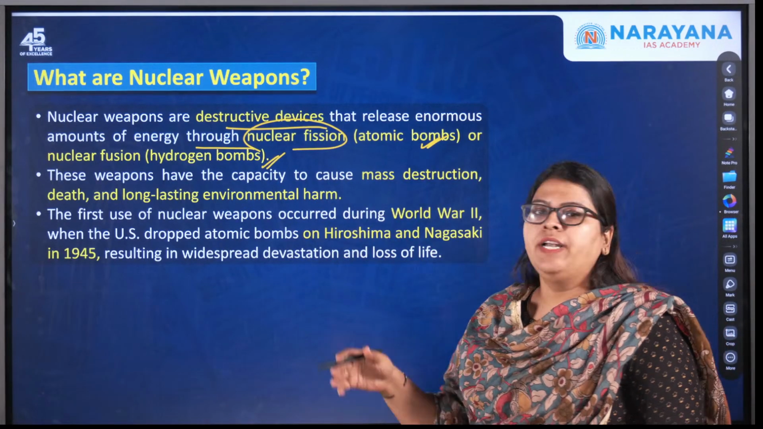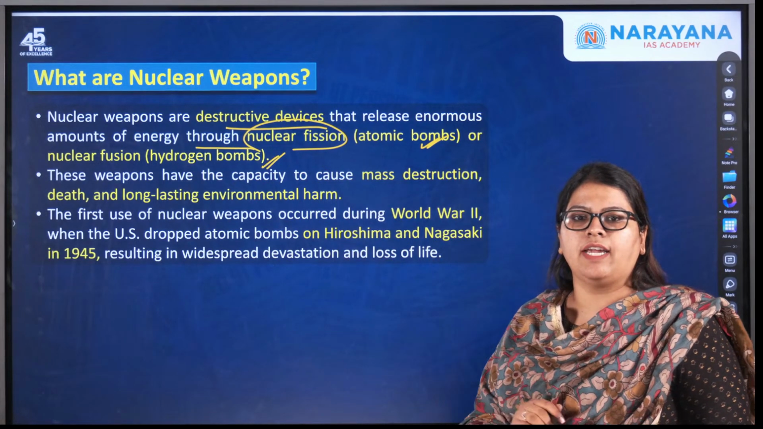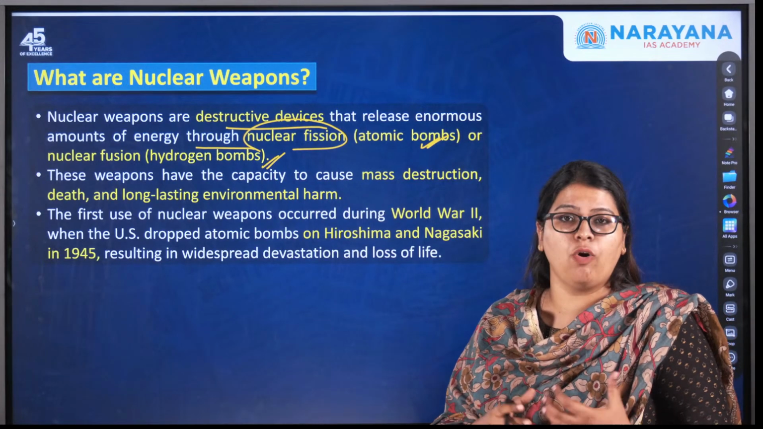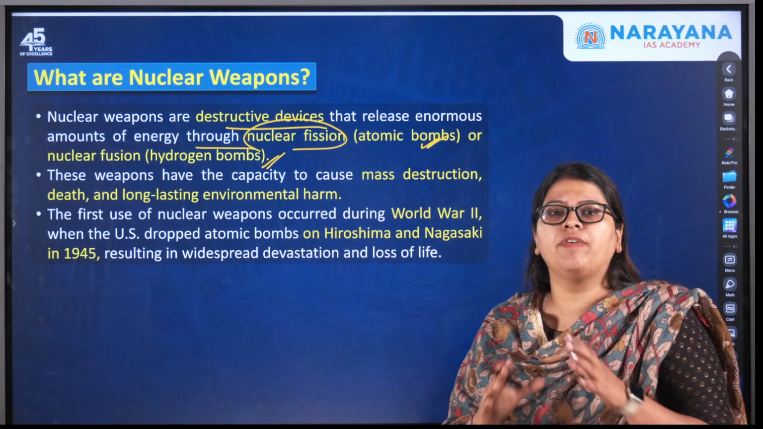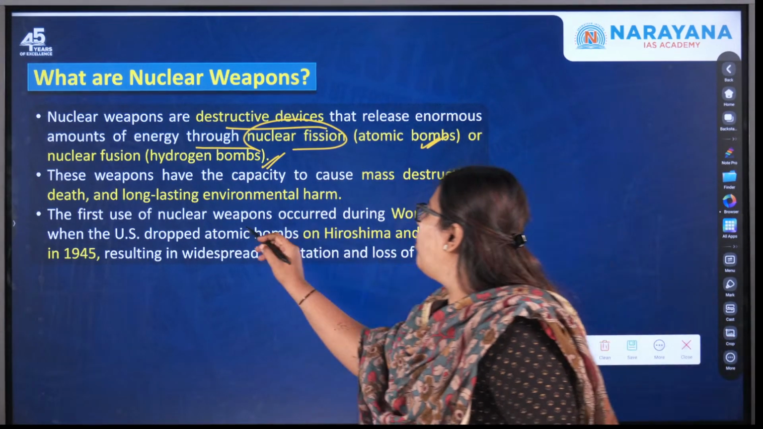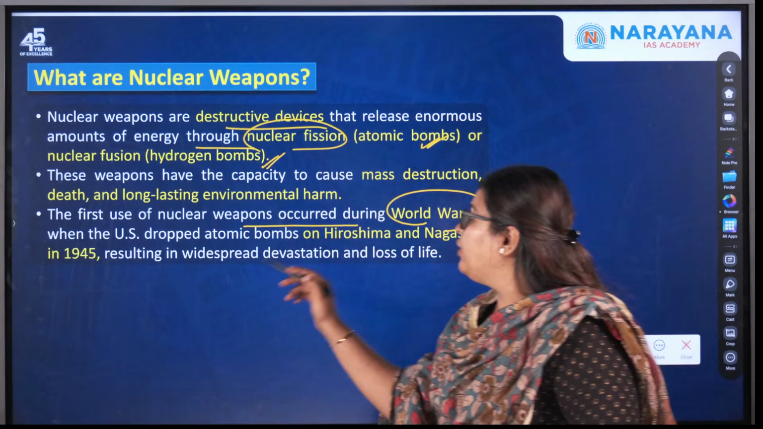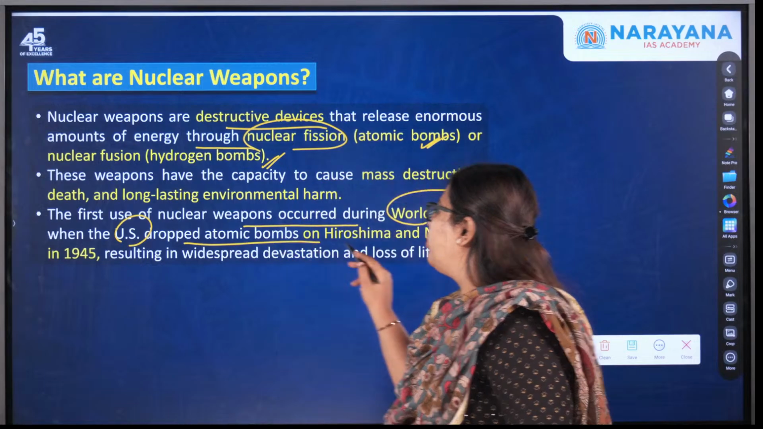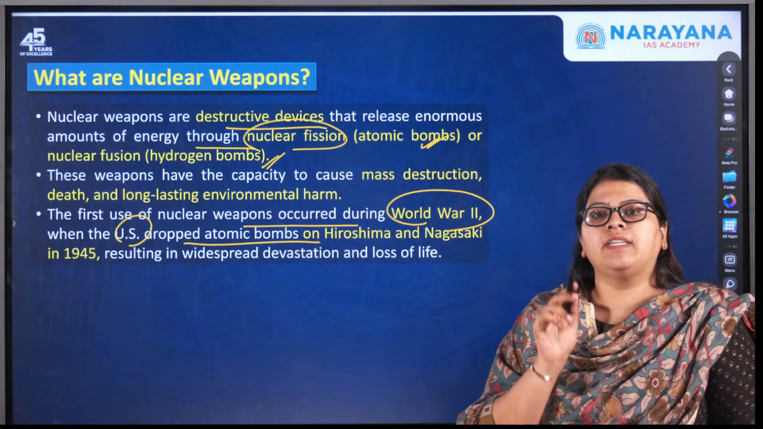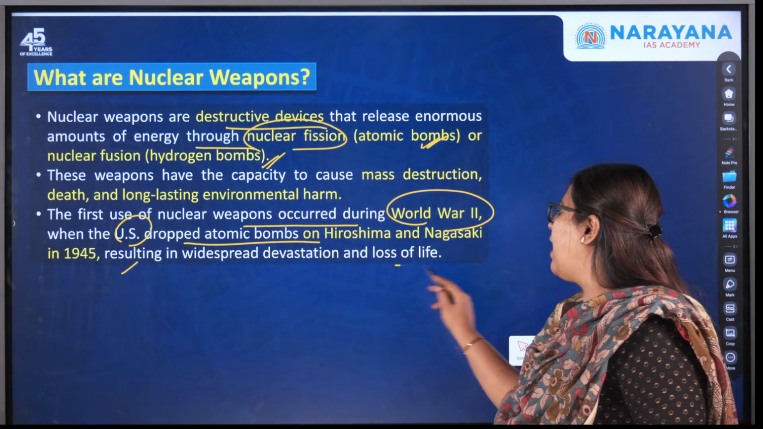Now moving forward, these weapons have the capacity to cause mass destruction, as I told you, and they also have a long lasting environmental impact, and impact the health of an individual to a greater extent. For example, the first use of a nuclear weapon occurred during the World War, when the US, that is the United States, dropped the atomic bomb on Hiroshima and Nagasaki on 6th of August 1945, again very important, resulting in widespread devastation and loss of life.